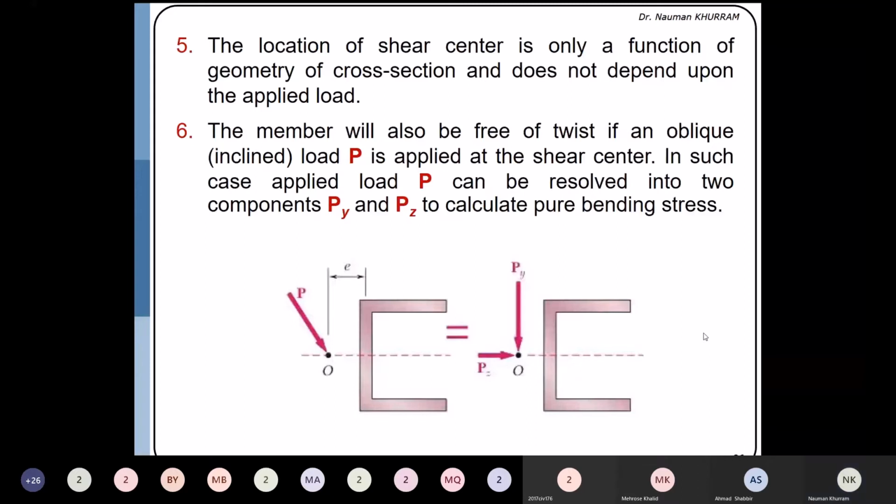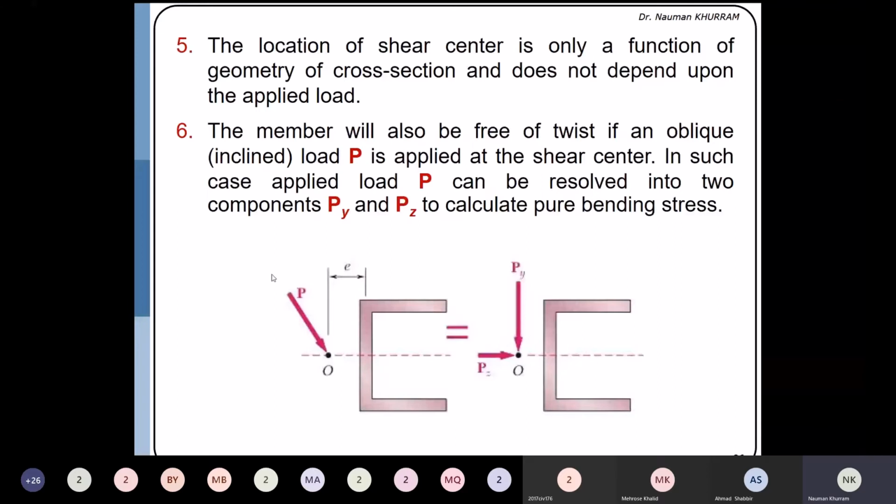Here the load which is acting at the shear center may not be vertical or horizontal. It may be inclined. The only point is that if the loading plane is passing through the shear center, there will always be symmetrical bending without any twisting. For example, here there is an inclined load which is passing through the shear center.